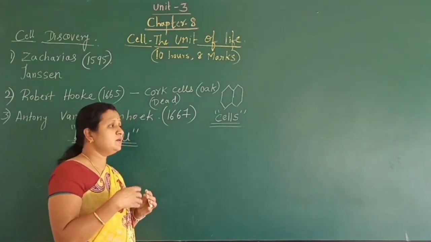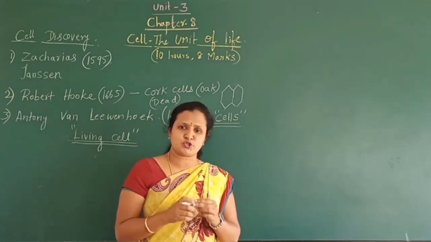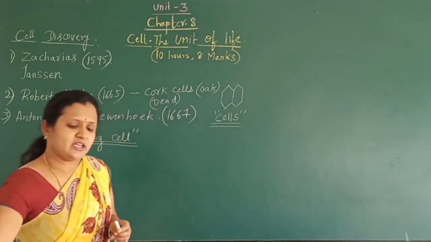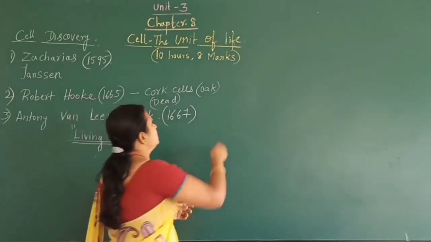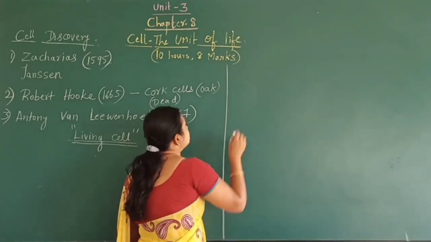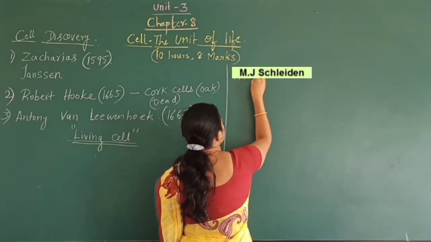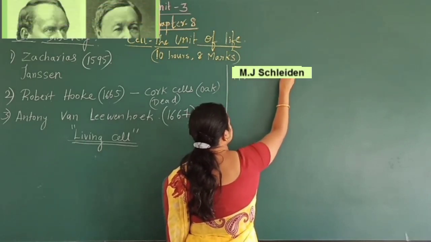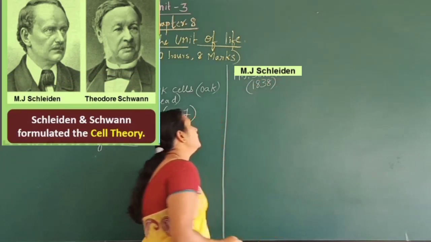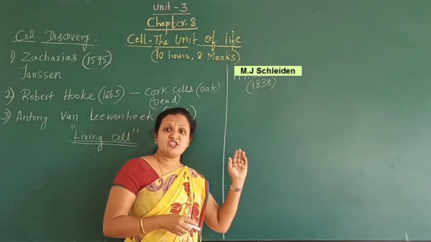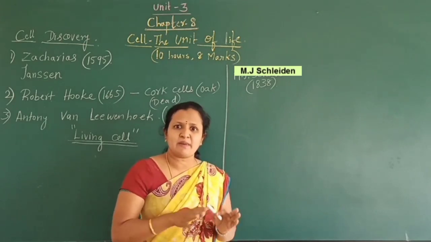And again, another two persons, M.J. Schleiden and Theodore Schwann, played a very important role in postulating the cell theory. That is M.J. Schleiden in 1838. M.J. Schleiden was a German botanist. In 1838, he was studying all the plant cells.